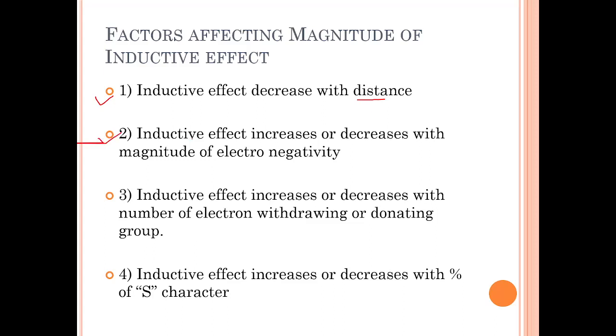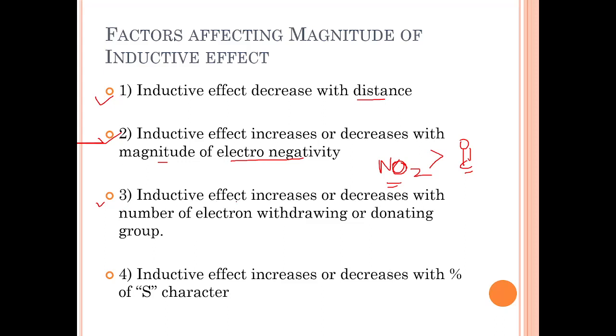Second is, inductive effect increases or decreases with the magnitude of electronegativity. As already seen, there is an NO2 over here, and then just a CO here. Here we have nitrogen and two oxygens. So of course the magnitude of electron withdrawing power or electronegativity is higher for NO2, so it will be increased with the NO2 and decreased with the CO. We will see in the example, so don't worry about that. Just understand what the four factors are. We will see them one by one.